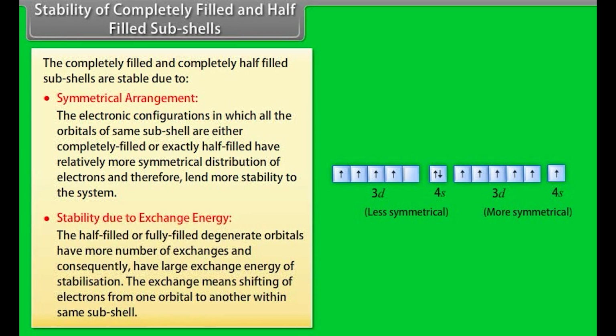Stability due to exchange energy. The half-filled or fully filled degenerate orbitals have a greater number of exchanges and consequently have large exchange energy of stabilization. The exchange means shifting of electrons from one orbital to another within the same subshell.